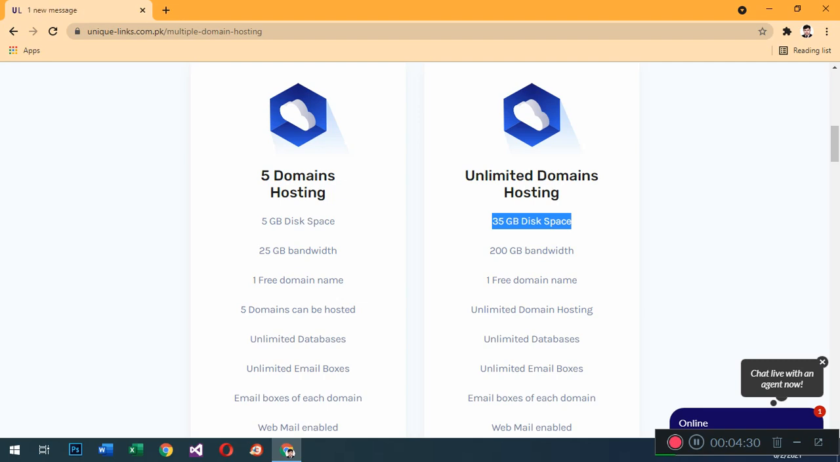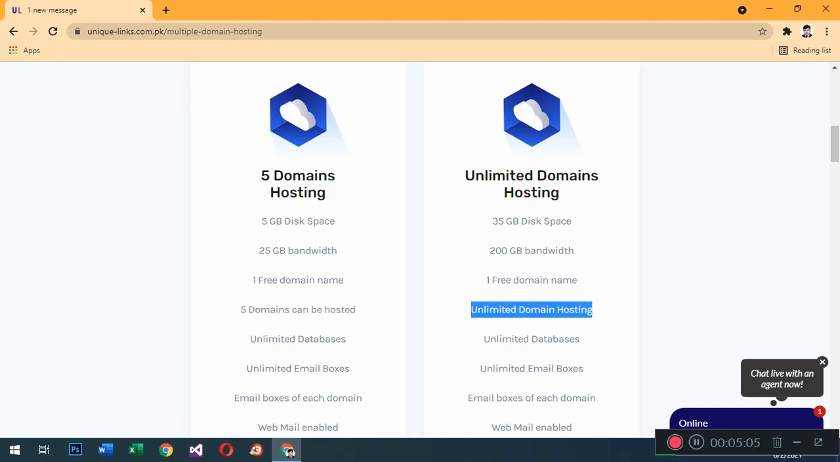With the 5 GB plan you get 25 GB bandwidth, but in this one you get 200 GB bandwidth. Bandwidth means you can send and receive data. You get 200 GB bandwidth on a monthly basis, counted monthly. One free domain is included in this package. In the 5 GB package, 5 domains can be hosted, but in this package you can host unlimited domains.